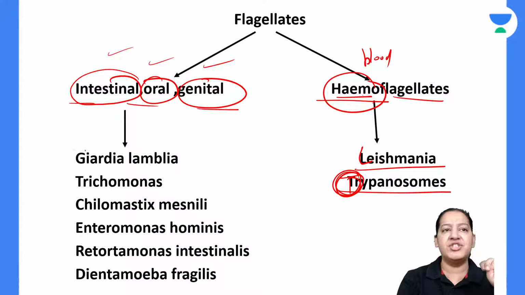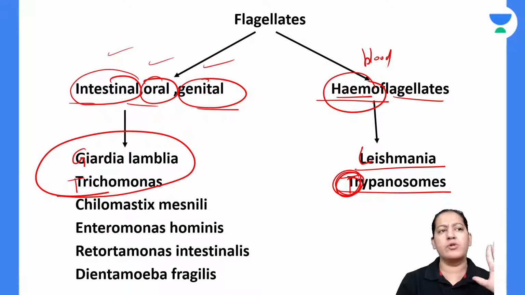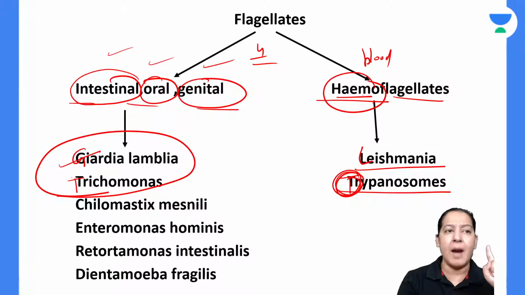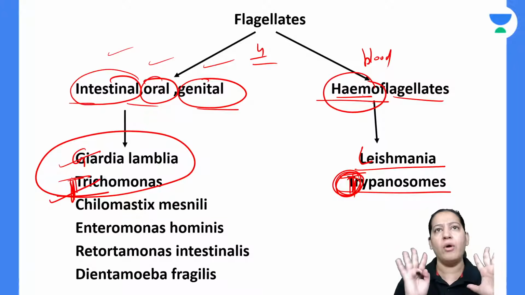In the intestinal, oral, and genital group there are Giardia lamblia and Trichomonas. These 2 are important. Learn the other 4 also, but 2 plus 2, these 4 are important here. Giardia lamblia, and here also there is a T. This T is Trichomonas and this T is trypanosome. So learn these 4 in the flagellates.